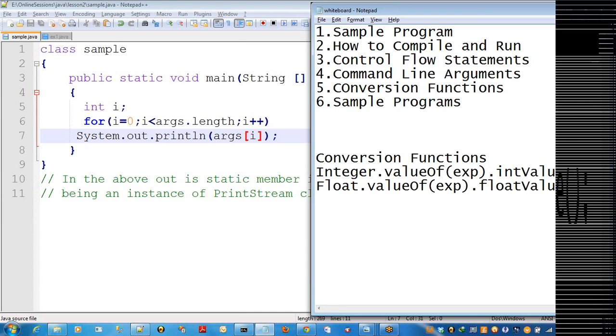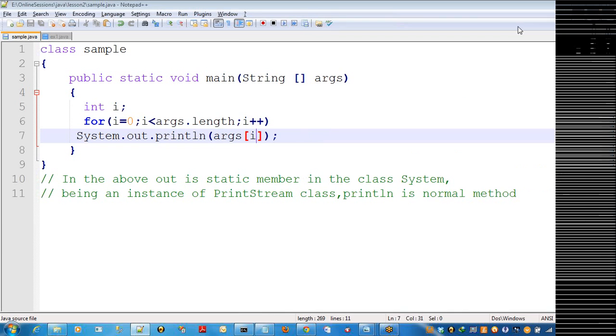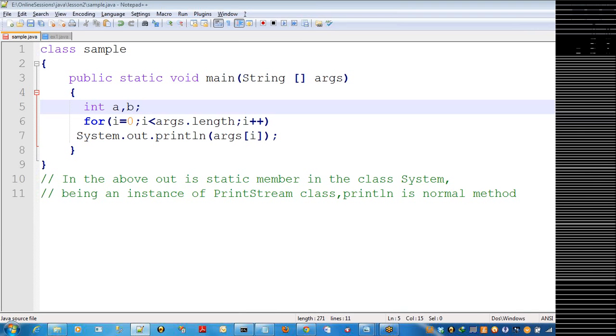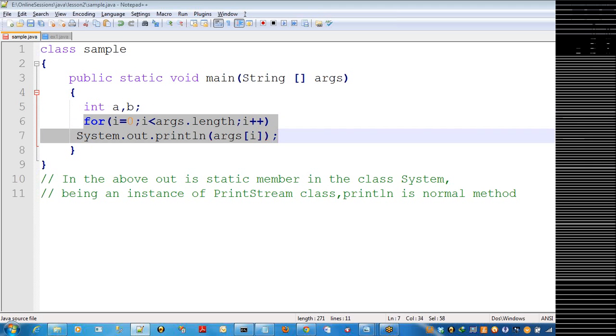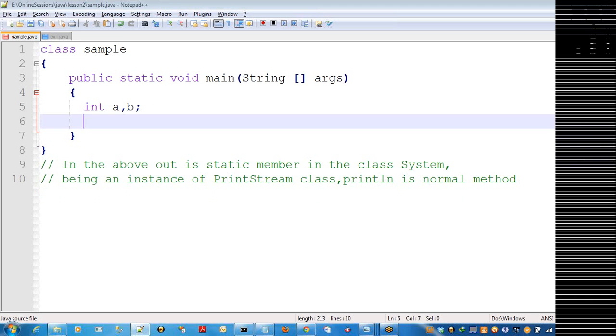Why are you going for the conversion functions? There is a requirement to specify some numeric data. So that's why I can use conversion functions. For example, I want to accept two integer values and display the sum of those. I can declare the variables like this, and for A, I can assign the first argument so that I can convert it into integer.